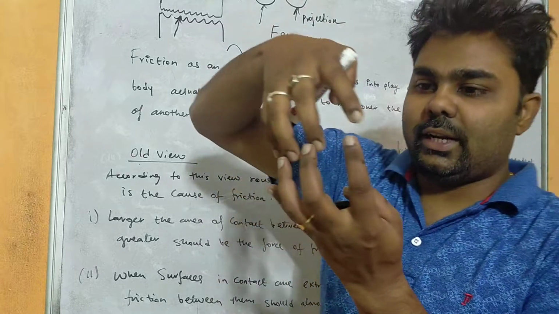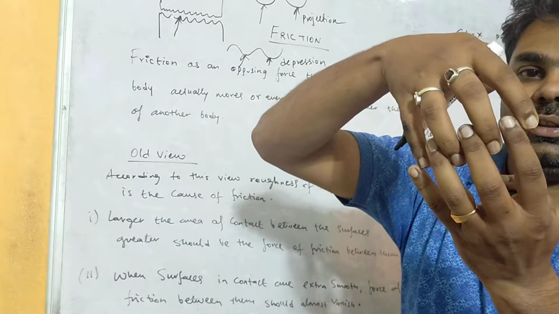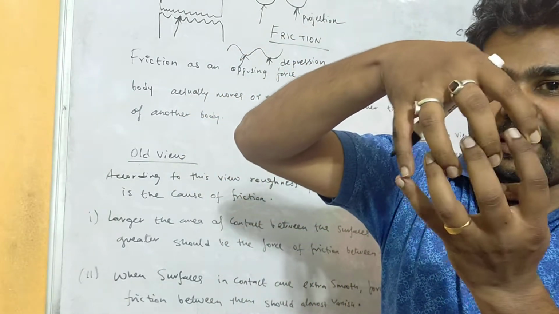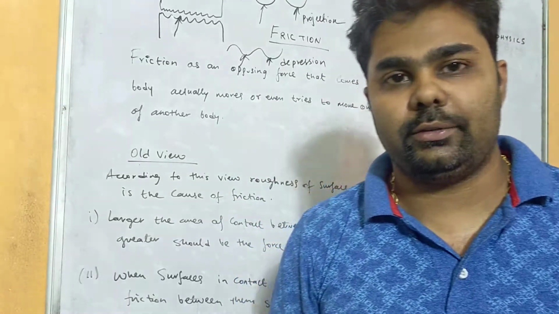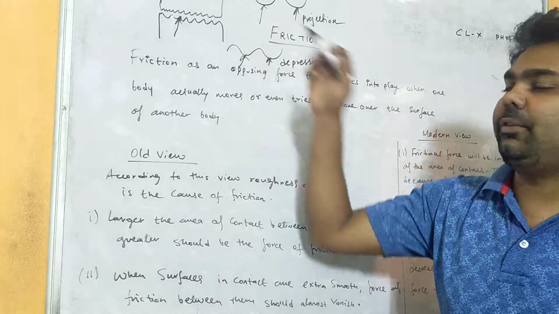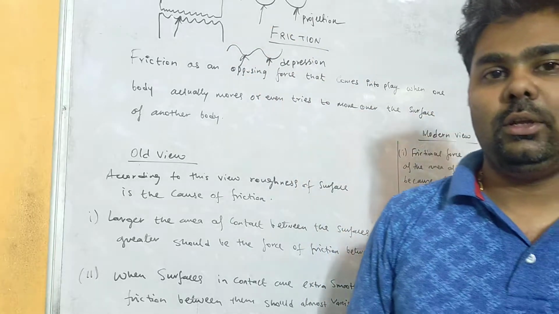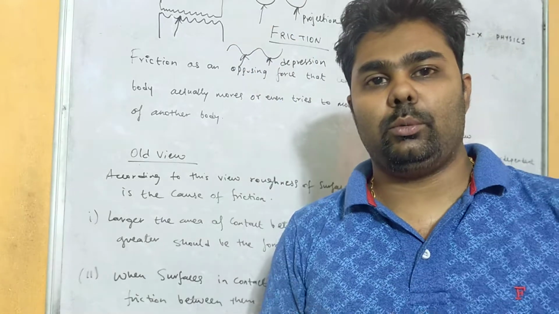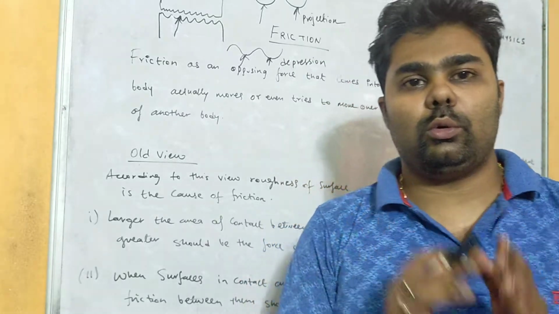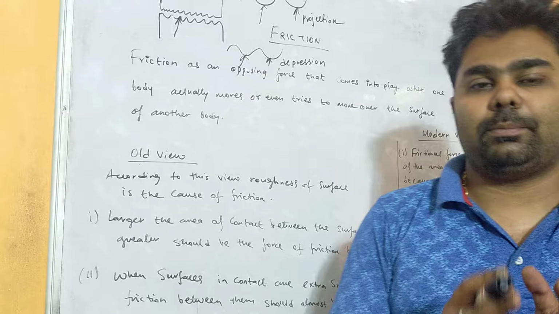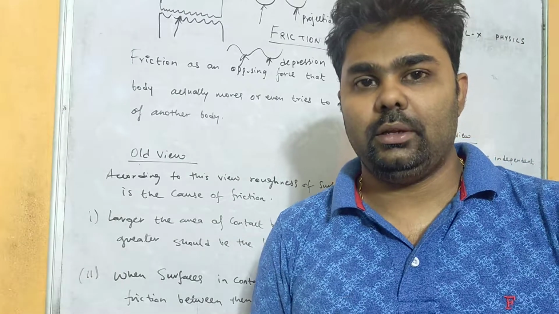When projections and depressions fit into each other, and there are irregularities, then there will be friction between the two bodies. Here the projections are fitting into the depressions. So the more the irregularities, the more the friction. This was according to the old view. So according to the old view, it depends upon the area of contact, right?